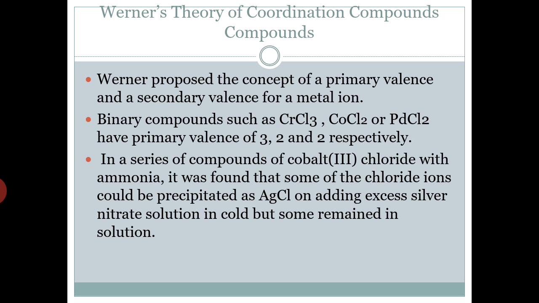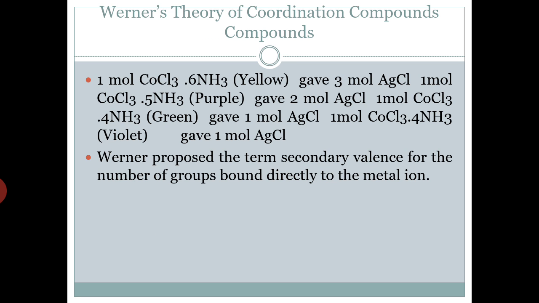What Werner saw during his experiment: he treated a series of compounds of cobalt 3 chloride with ammonia. He took the cobalt chloride, added ammonia to it, and then treated this solution with excess silver nitrate, and different amounts of silver chloride were precipitated in the cold.